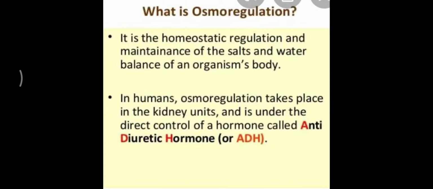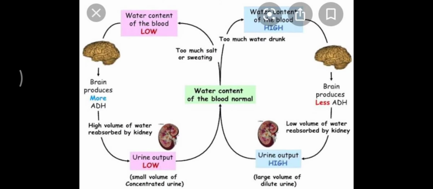Now let us see the mechanism of osmoregulation. Now the normal blood volume in our body is 5 liter, and this 5 liter of normal volume is maintained by consumption of water.